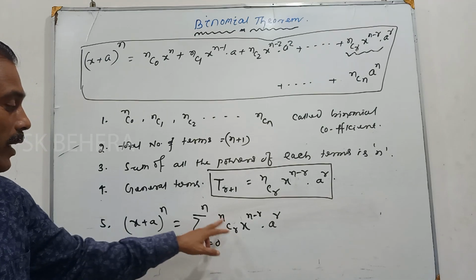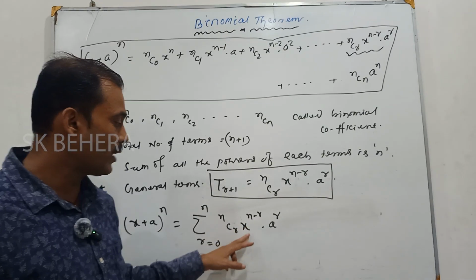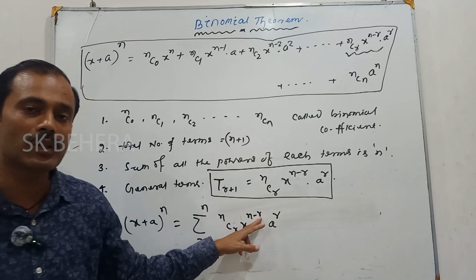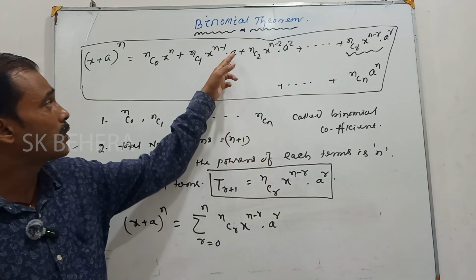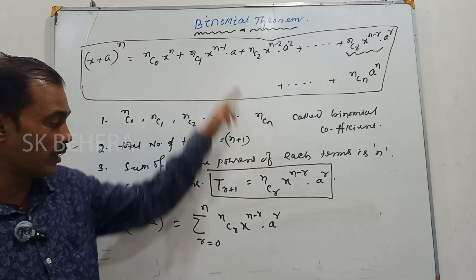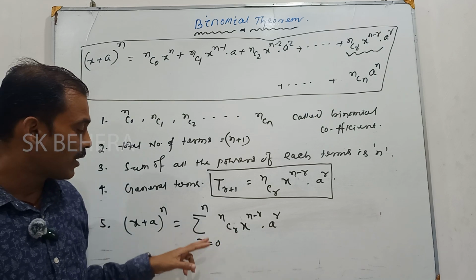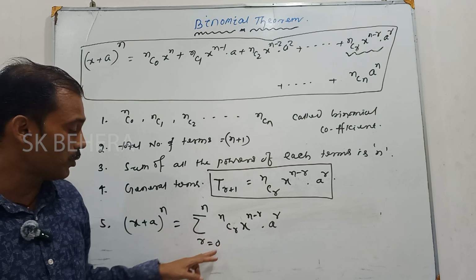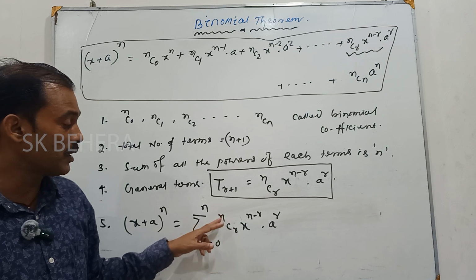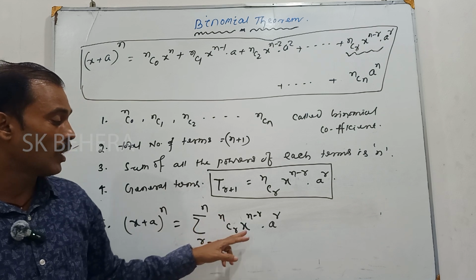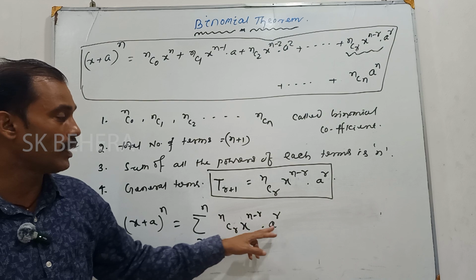If r is equal to 1, nC1 x to the power n minus 1 into a to the power 1. So a to the power 1 is equal to a. This one is the second term. Similarly, put r is equal to 2: nC2 x to the power n minus 2 into a to the power 2.